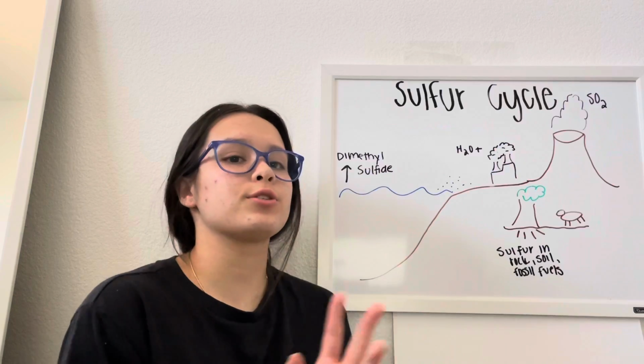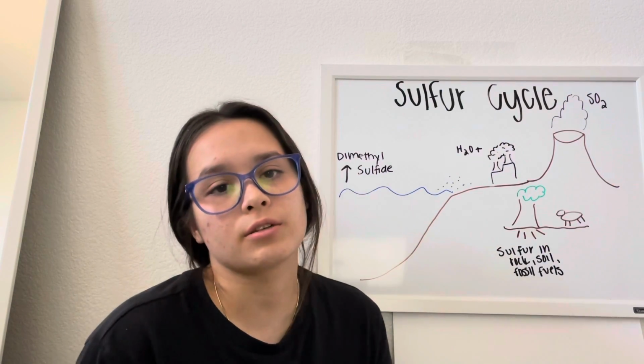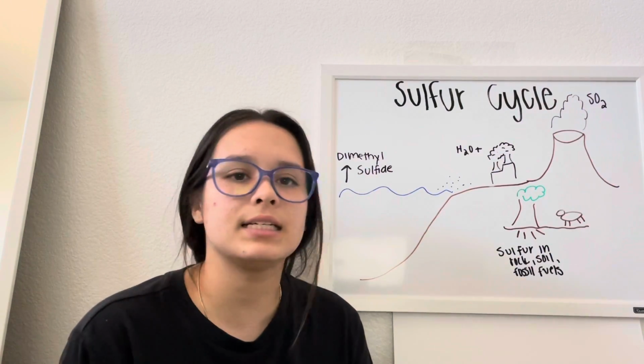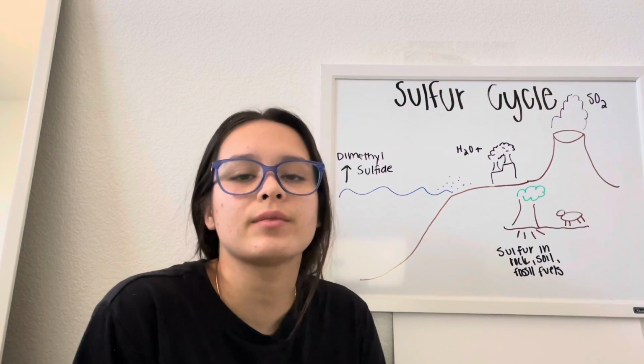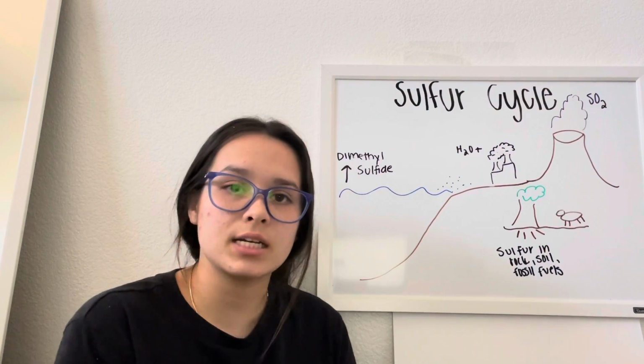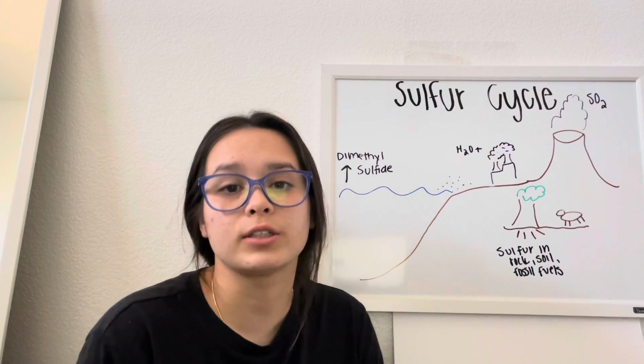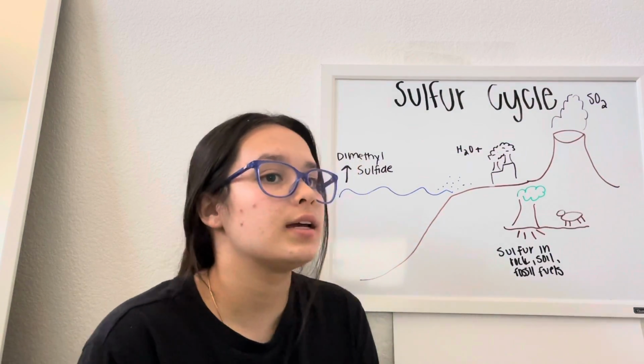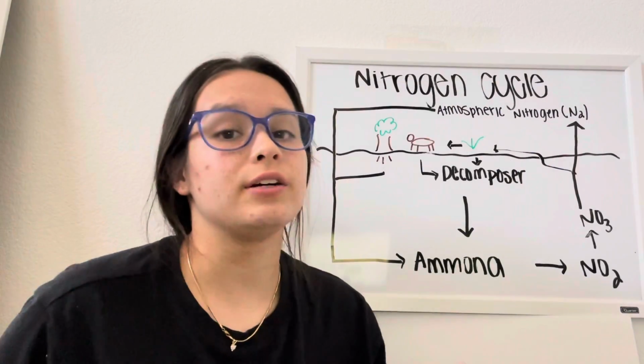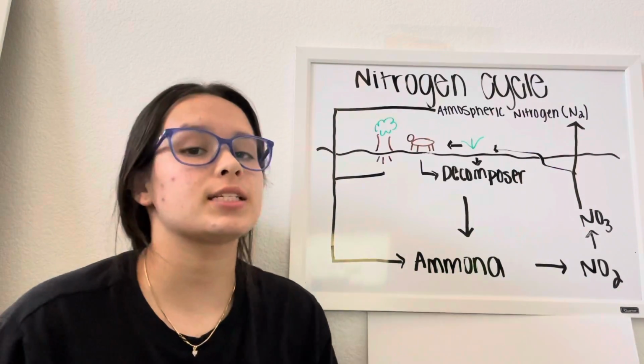Also, humans use sulfur dioxide to preserve food, as a disinfectant, as a refrigerant, and as a reducing agent as well. And then we also use sulfur dioxide to make bleach. And that's the sulfur. The last biogeochemical cycle I'm going to be talking about is the nitrogen cycle.